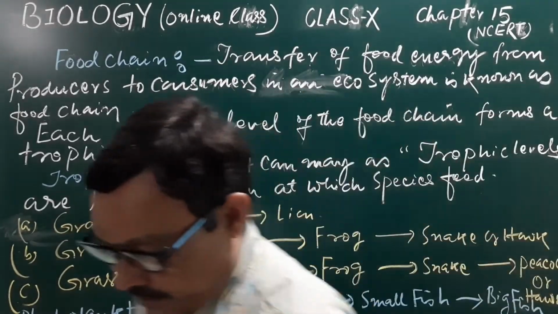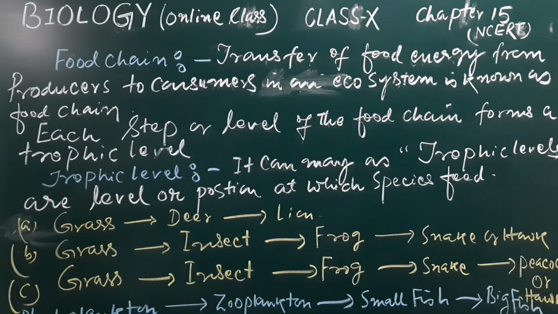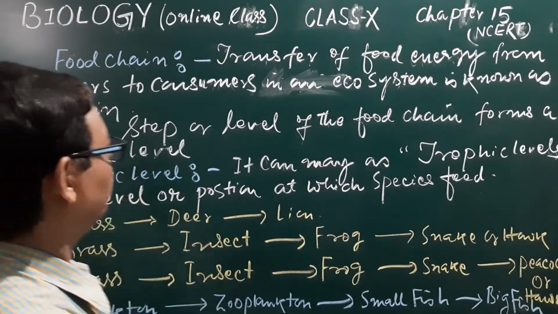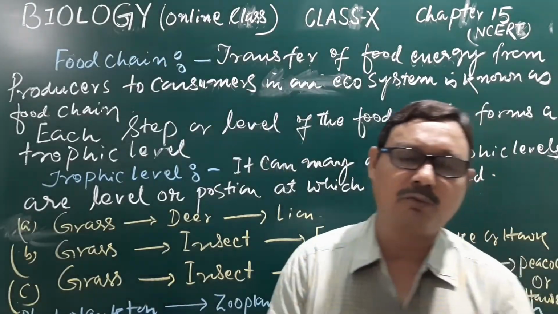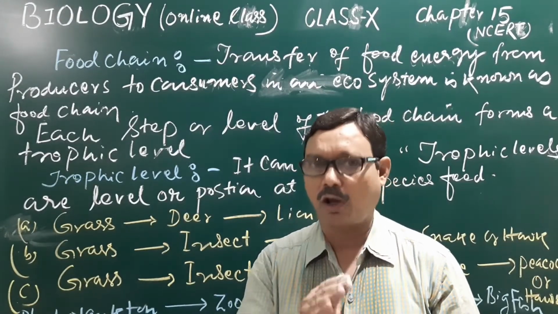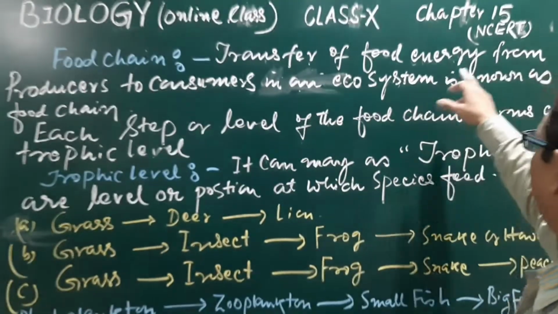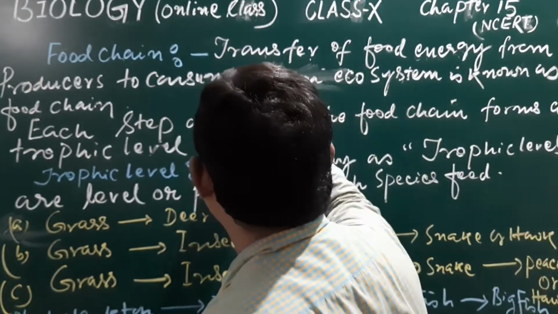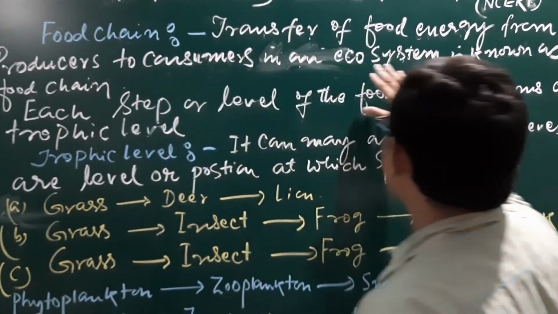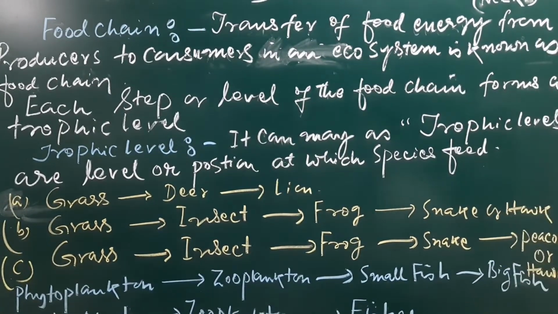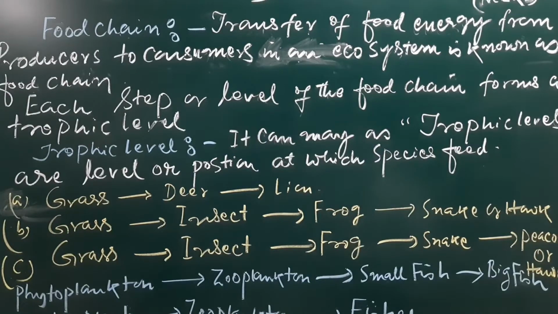Here are a few examples of a food chain. Here you may see the transfer of food energy from producers to consumers in an ecosystem, which is known as a food chain.